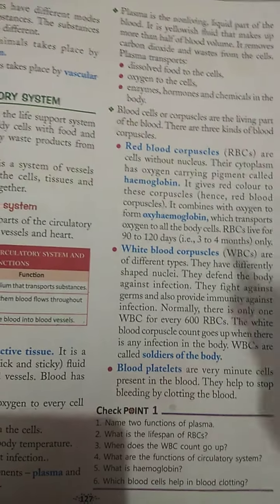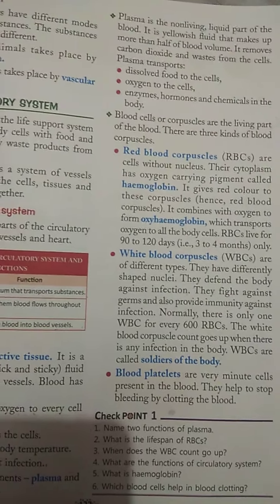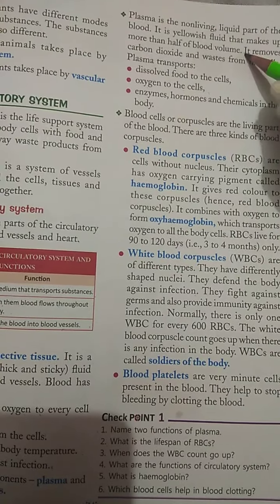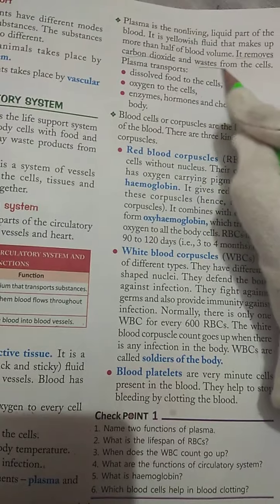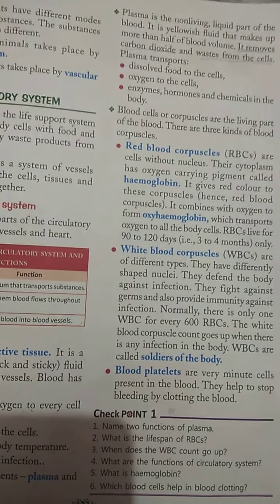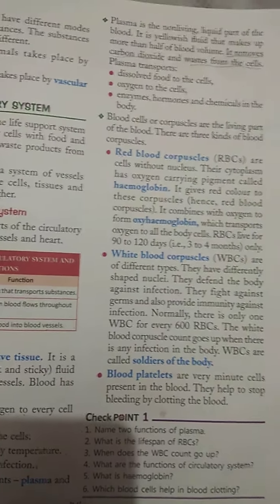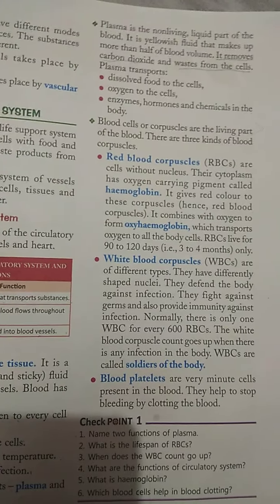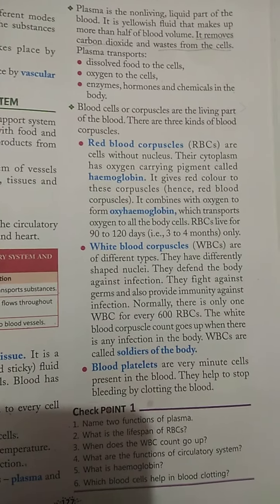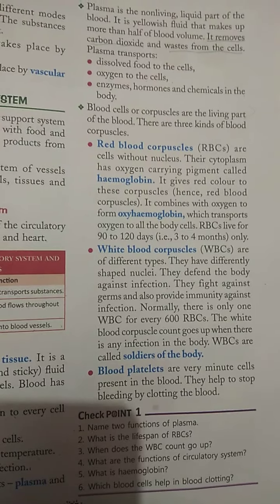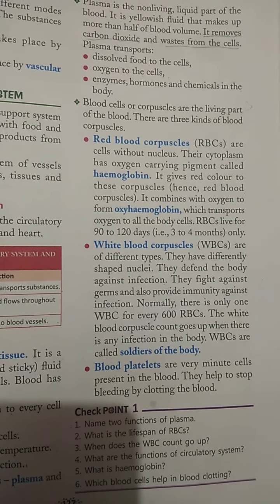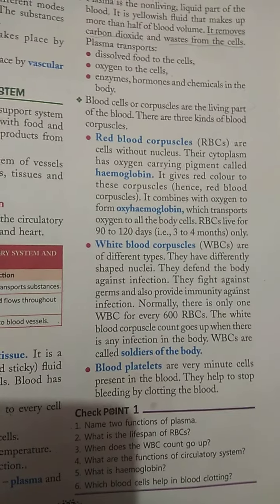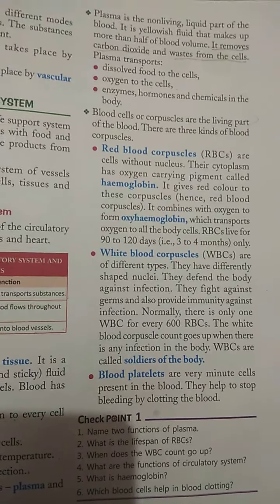Now just focus on the function of this plasma. It removes carbon dioxide and waste from the cells. So basically, what is the function of the plasma? Plasma helps in the removal of carbon dioxide that is formed during respiration, and waste from the cells.